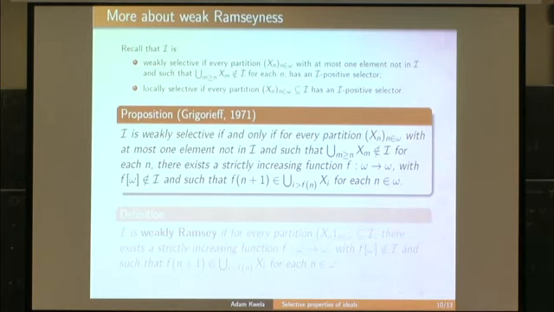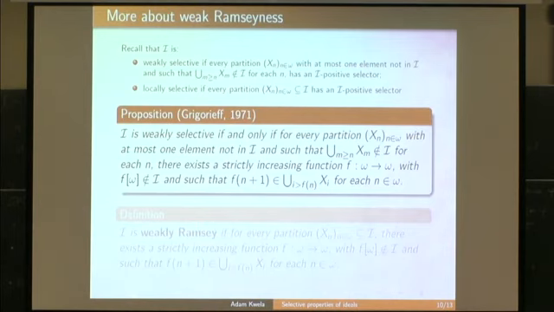Now, in this proposition, the first part is the same: we have a partition with at most one element not belonging to the ideal and satisfying this technical property. But the second part is different.